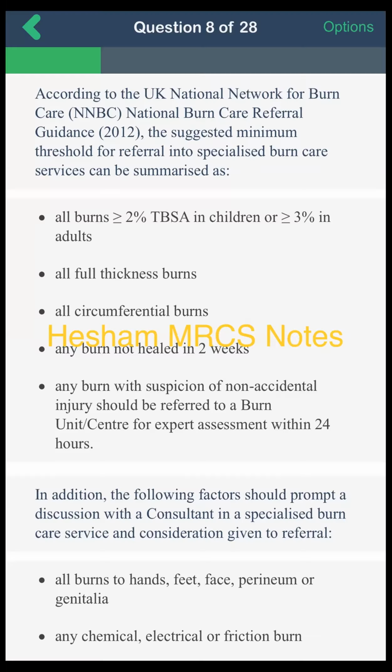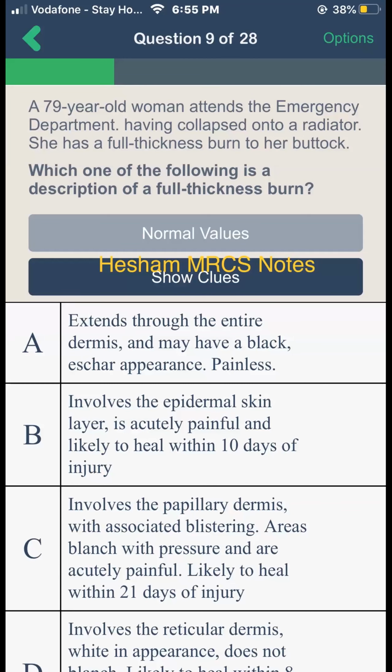According to the guidance of 2020, all patients should be referred into specialized burn care services, like all burns more than 2% of total body surface area in children or more than 3% in adults, all full thickness burns, all circumferential burns, any burn which is non-healed in 2 weeks, any burn with suspicion of non-accidental injury should be referred to the burn unit. These criteria should be remembered. Just keep them. So this is a tricky question.